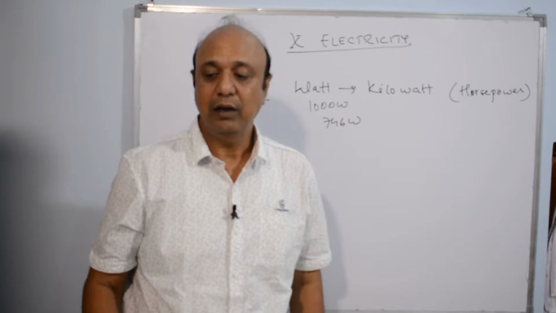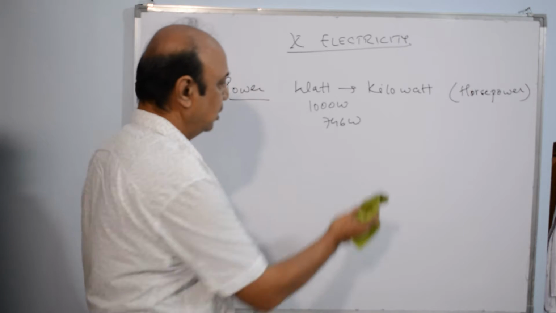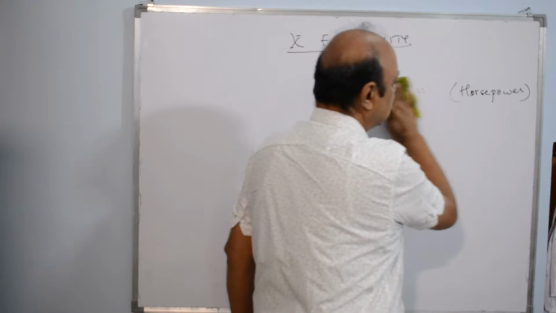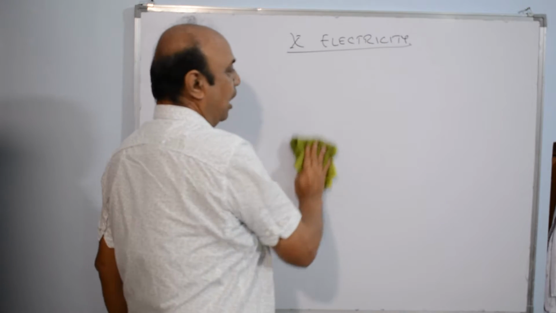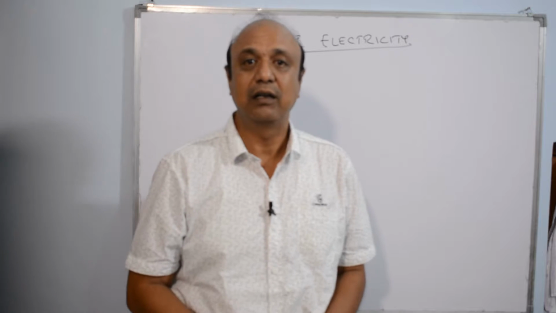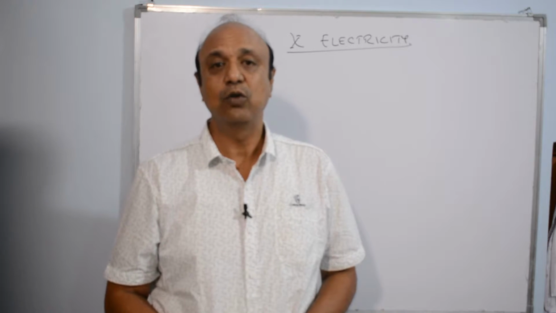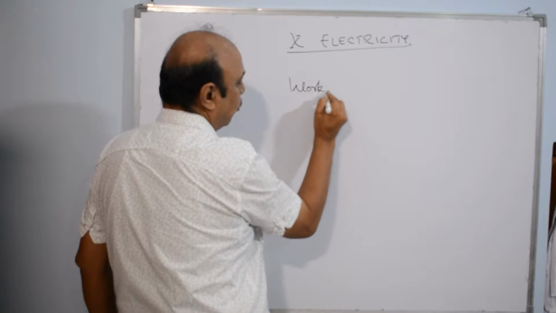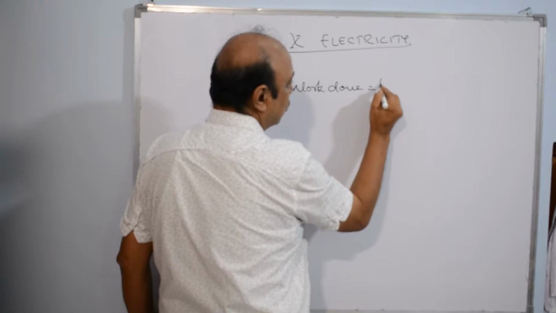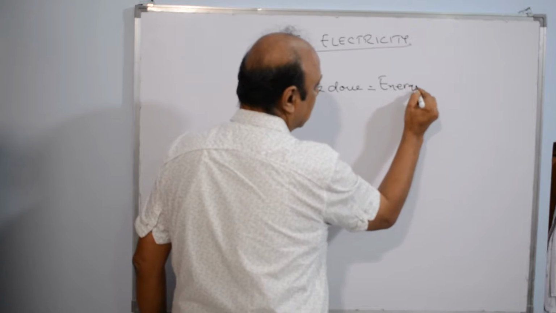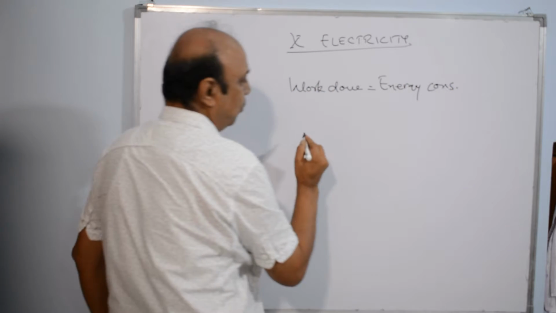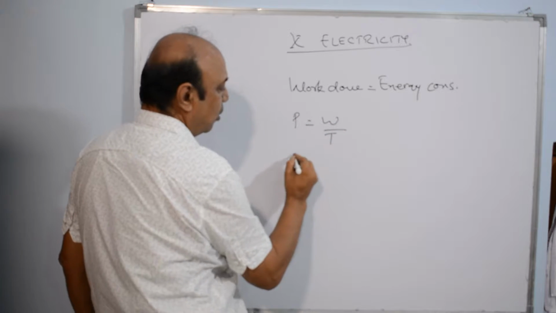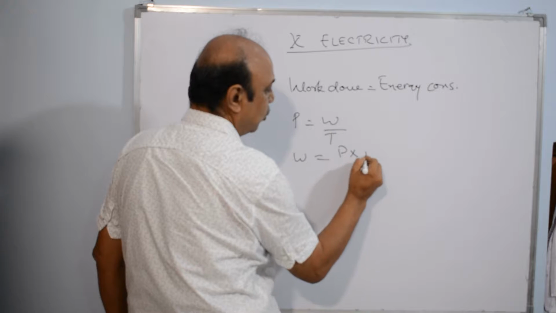And in this chapter we have seen what energy is in our earlier video lectures. Energy is the ability to do work, which we have studied earlier, but how much energy we have consumed is equal to the work done. Whatever work we had done is equal to energy consumed. So we have the formula power is equal to work upon time, or work done is equal to power into time.